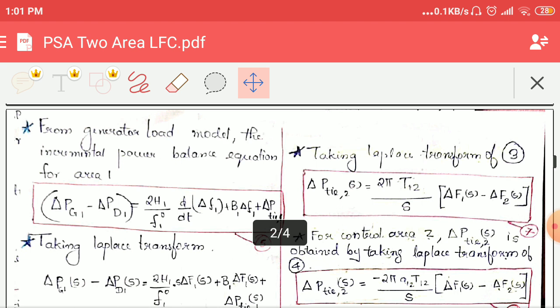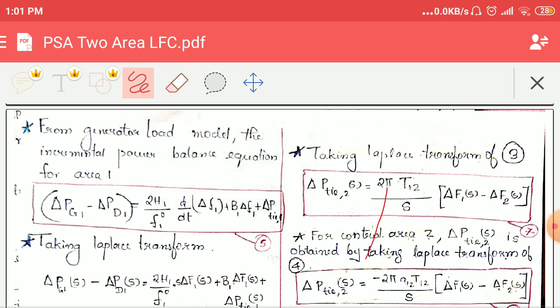Okay, let's move on. Now from generator load model, the incremental power balance equation we have already studied, that is delta Pg1 minus delta Pd is equal to this much equation. This much equation we have already studied in the generator load model. Now the thing only which we have to add is delta P tie 1. Why? Because there is a change in the tie line power. In the first case, there is a change in the tie line power. So that also has to be added into the generator load model. Thus the equation 5 is becoming this.